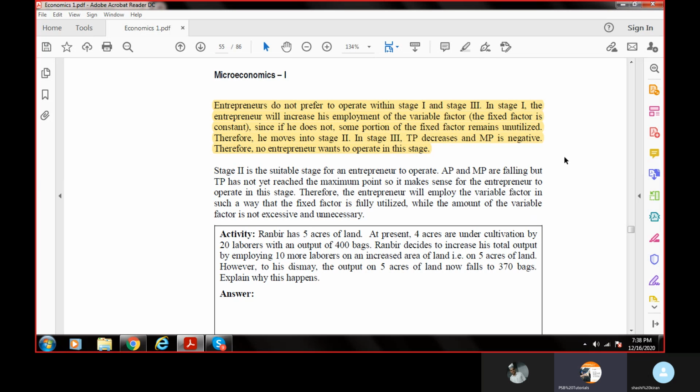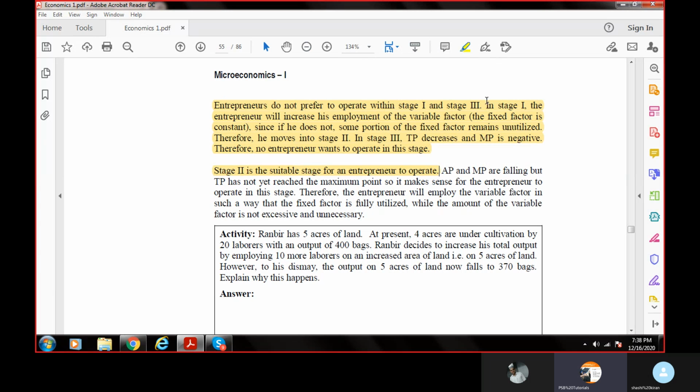Definitely I would like to increase more of it. And in stage 2, I have got the optimum level. Now it started with the diminishing return. In stage 3, nobody would like to go because it is the negative return. Maybe in stage 2 it is falling, but still I'm going to reach the optimum level. Stage 2 is the suitable stage for the entrepreneur to operate.